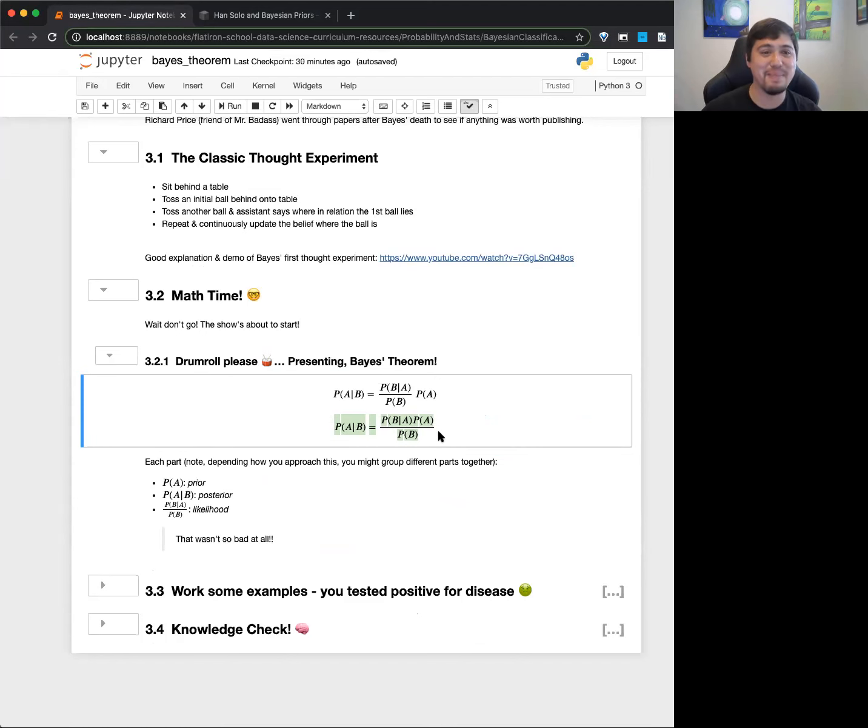Maybe it looks exciting to you guys, but we've actually seen this before too, when we talk about probability. And so we notice that what this represents is the probability of A such that B happens is equal to the probability of B such that A happened times the probability of A divided by the probability of B. And remember, A and B are events, right? Like, if this happens, then this would happen too. So for example, the event A could be the probability of landing heads, based on this event.